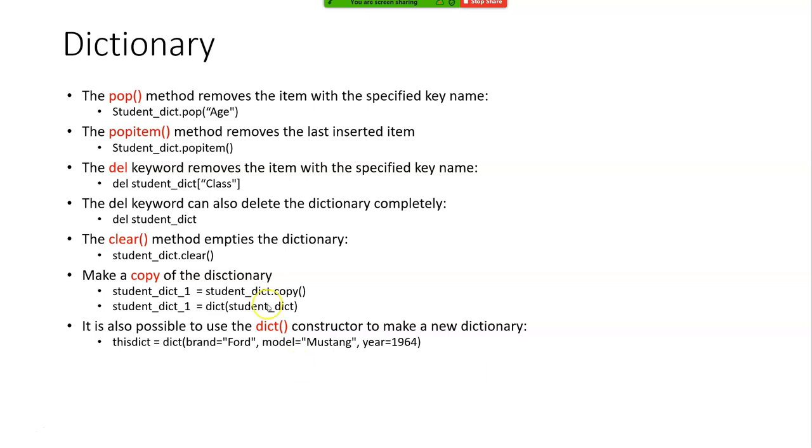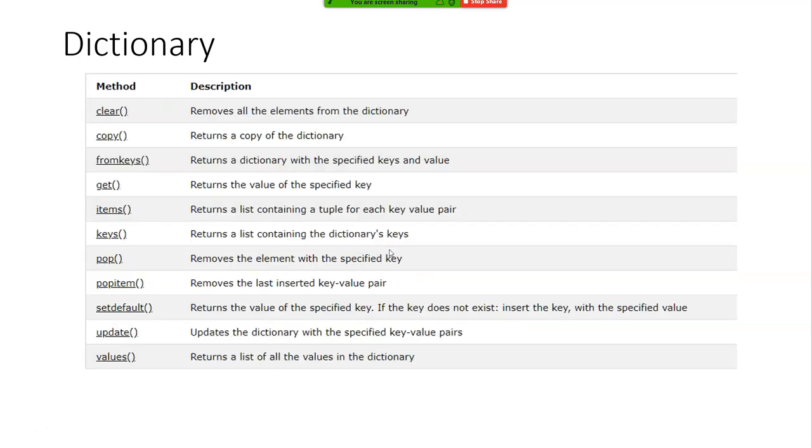A few methods, right? The pop method removes the item. Popitem removes the last inserted item. The del keyword removes the specified key. The clear method empties the dictionary. You can make a copy, and you can also use dict to make a new dictionary. This is true in the case of list, tuple, and set as well. What are the methods? We saw clear, copy, get, pop, update, we covered all the major items. But in addition, you will have so many things.